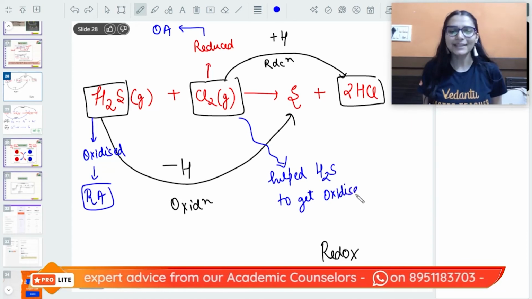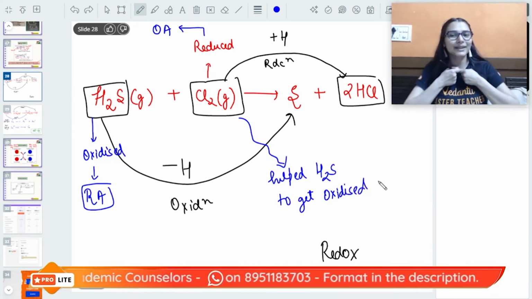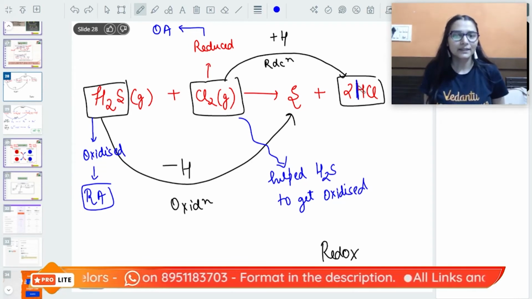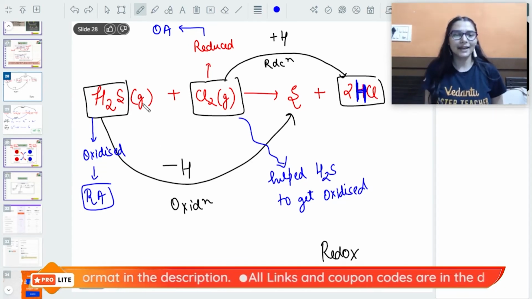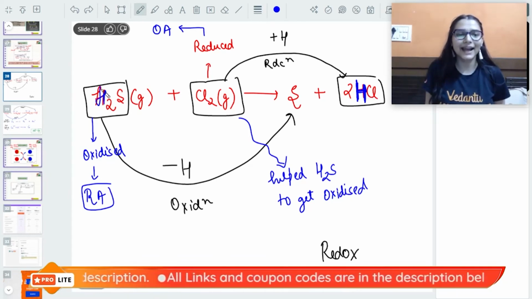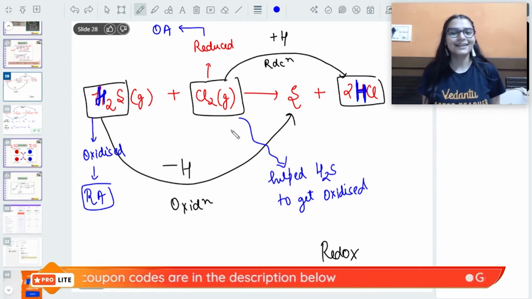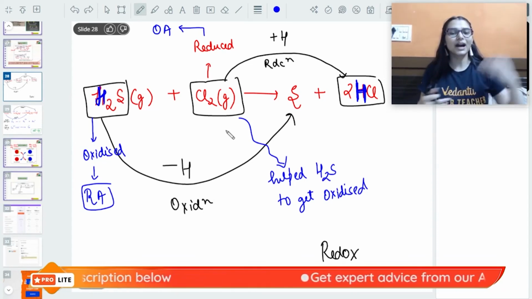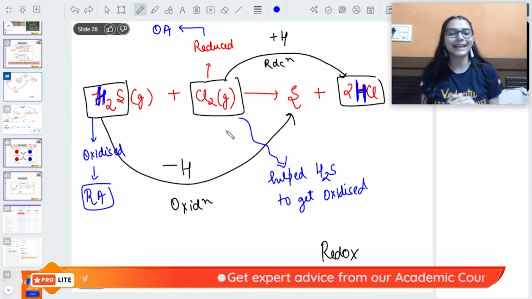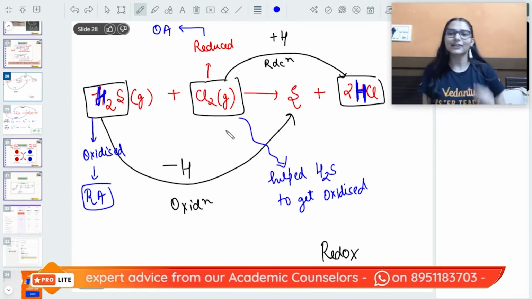ठीक है, how has it helped hydrogen sulfide to get oxidized? By taking away its hydrogen. देखो ये वाला, this hydrogen that is present here now is actually given by hydrogen sulfide only. यहीं से तो आया है ना. So chlorine has helped the hydrogen sulfide to get oxidized. How? By taking away its hydrogen.